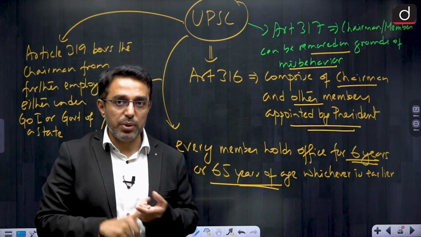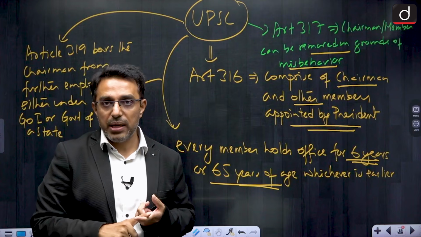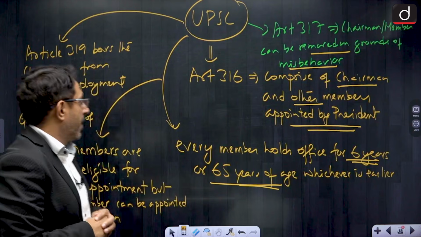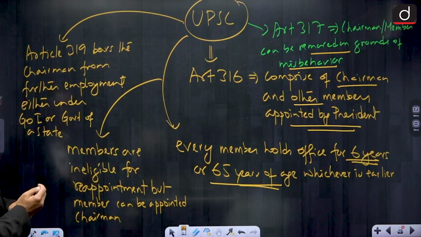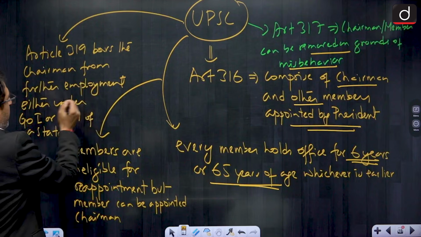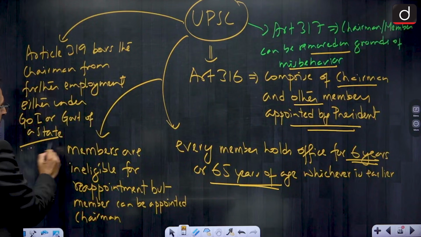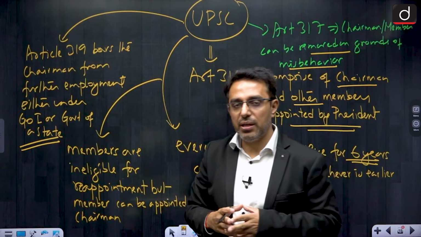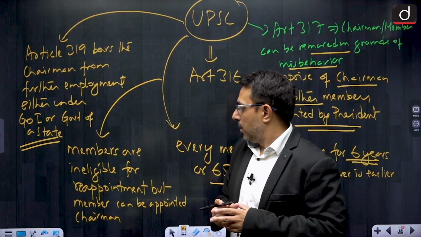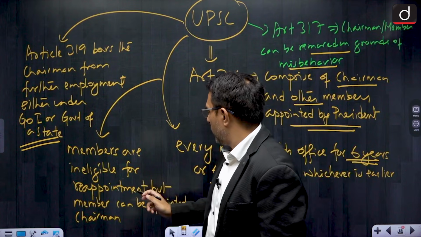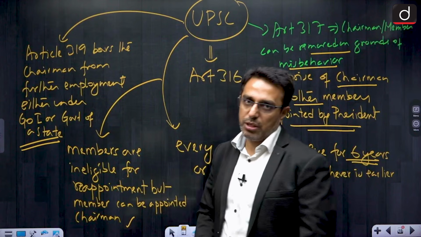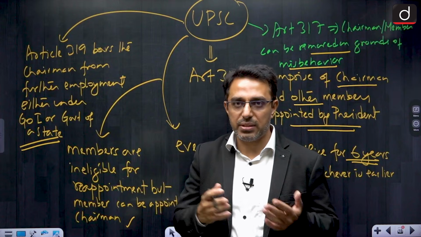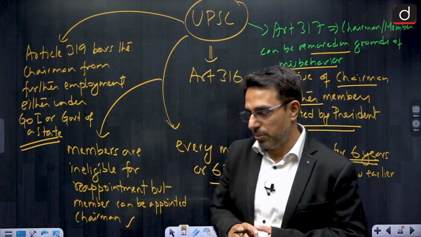Earlier we have seen that the Supreme Court judge can be removed on grounds of misbehavior and incapacity. Two grounds are there, but here only grounds of misbehavior is there. Then Article 319 bars the chairman from further employment either under Government of India or Government of State, right. So, they cannot take up any further employment within Government of India or within the state government. Now, members are also ineligible for reappointment, but members can be appointed as chairman. So, that is the only difference. Chairman, no further employment with the center or state. Members can be appointed as chairman.